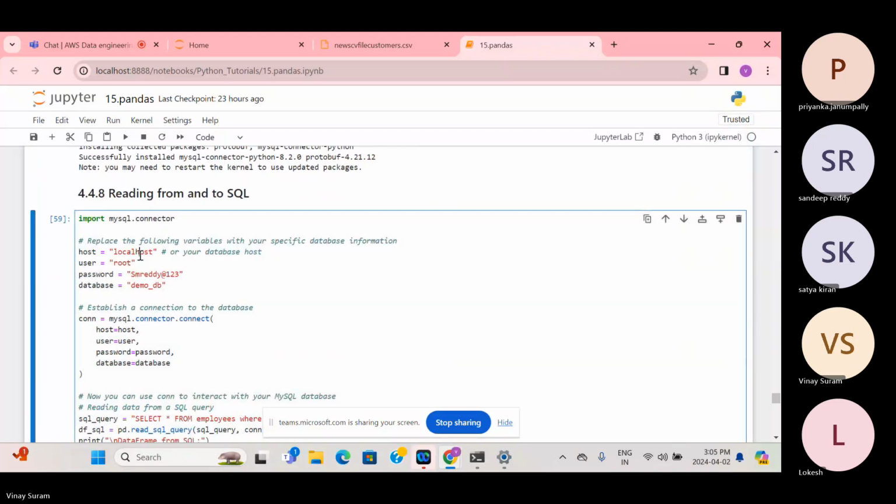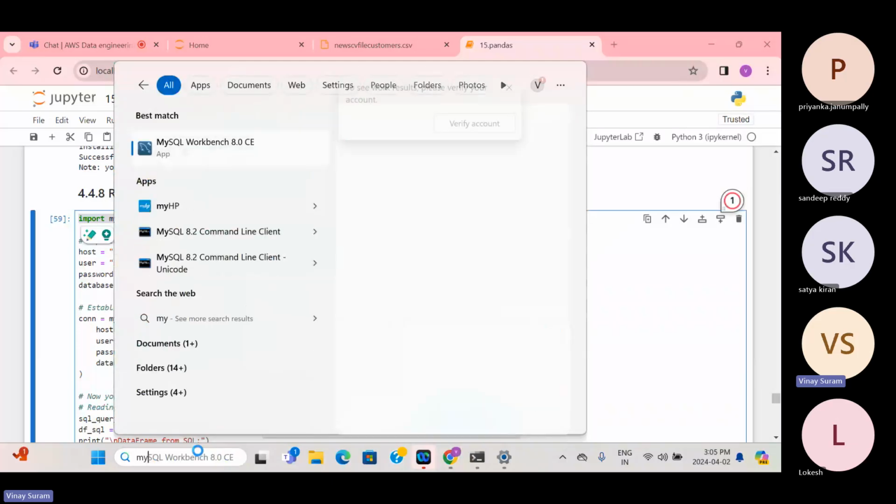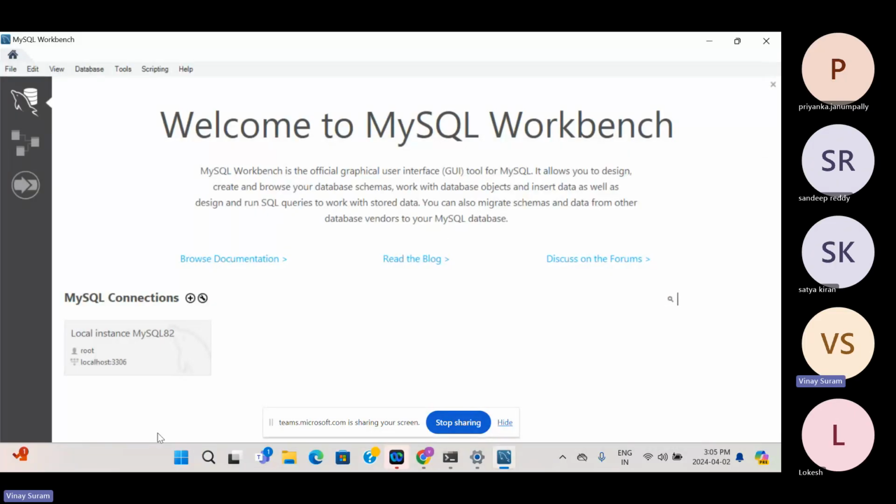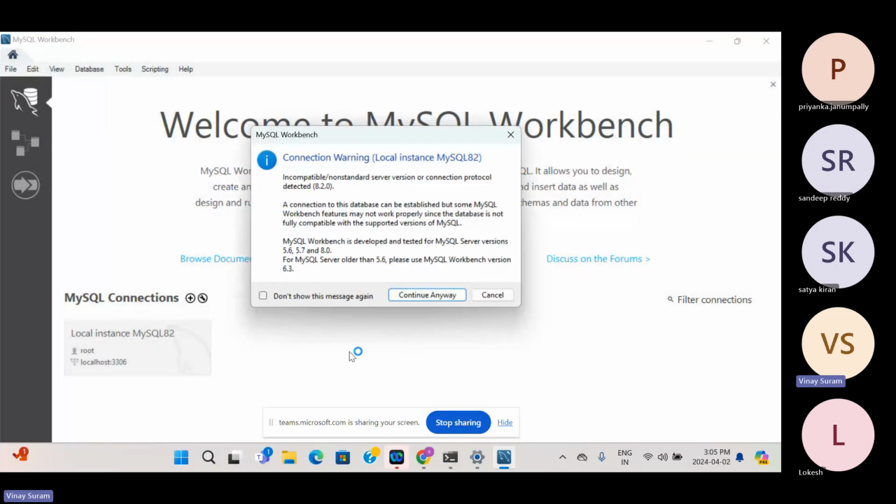Okay, so localhost. Why have we written host equals localhost? Before that, you have to install MySQL connector, because we will be connecting to MySQL, right? So that's why we have to install MySQL connector. So here is MySQL connector. Basically, I'm just getting into this database, which is localhost.